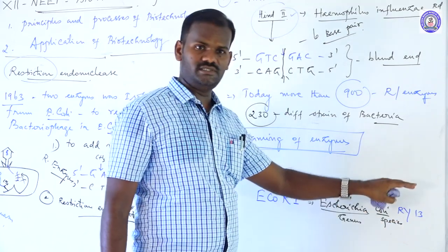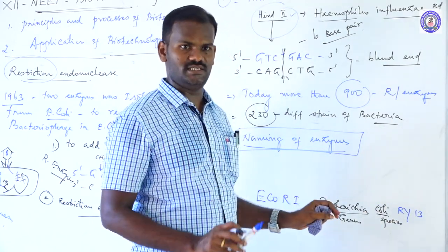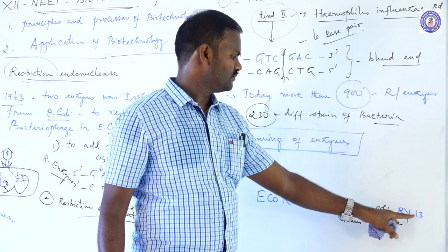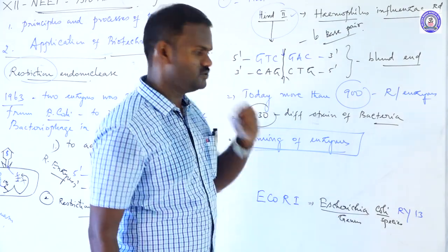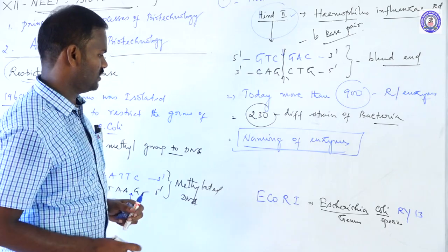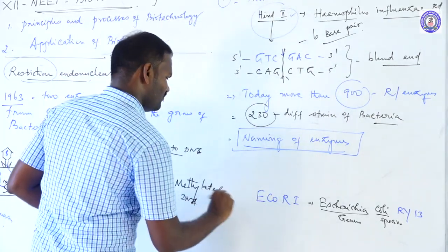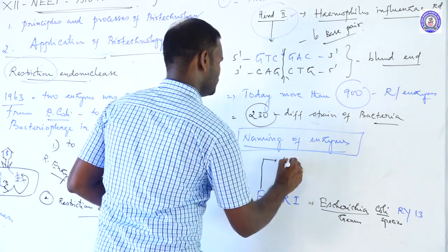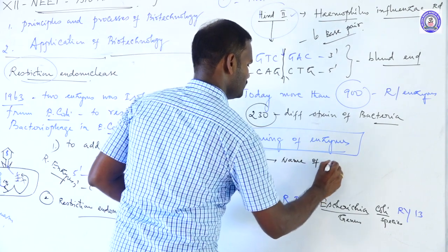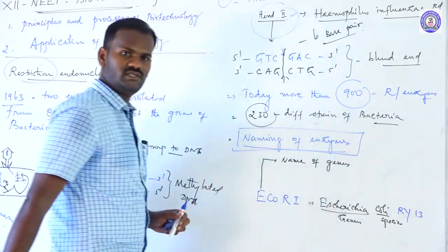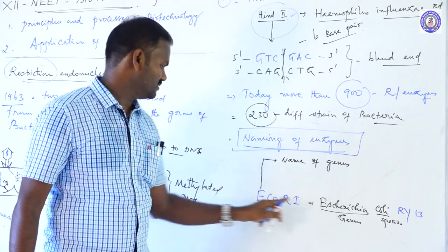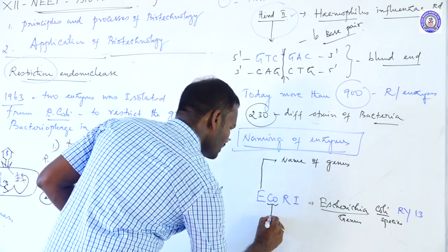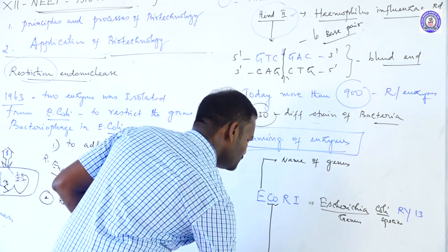E. coli has other strains. Different strains are identified by given letters such as RY, RD. A number is given for the order of isolation or discovery of this E. coli enzyme. See here, the first letter E comes from the name of the genus. What is the genus? Escherichia. It is E. The next two letters come from the name of the species.